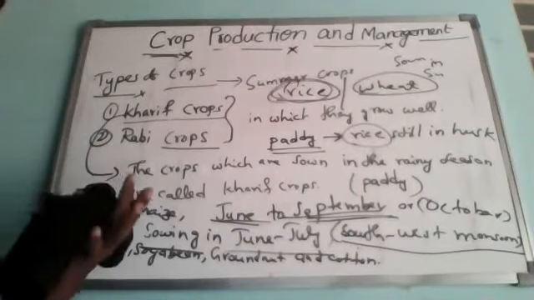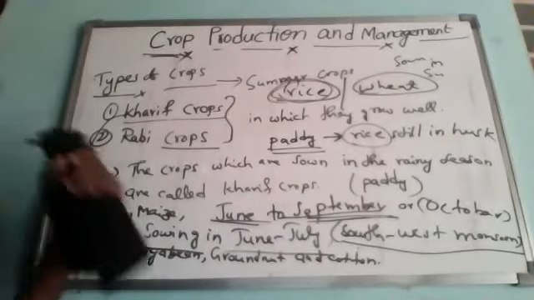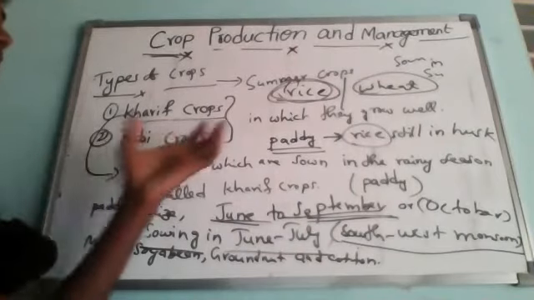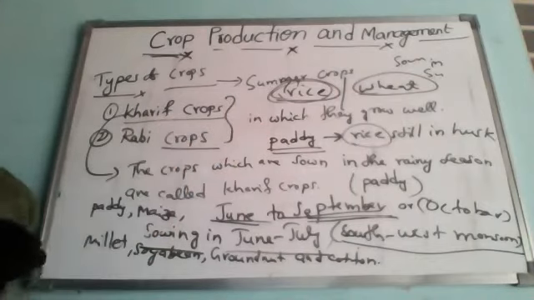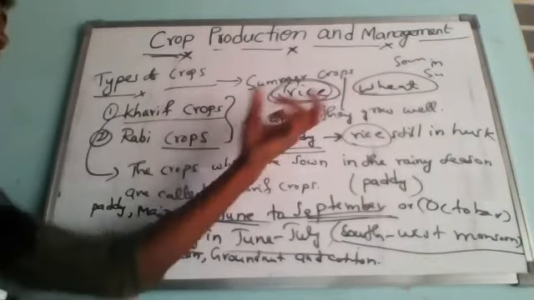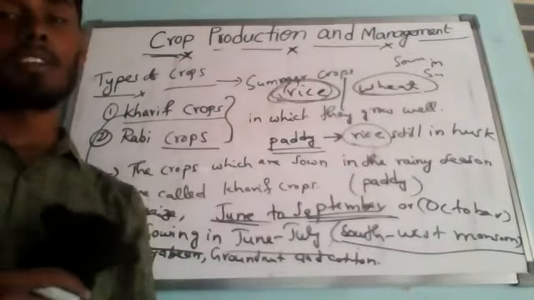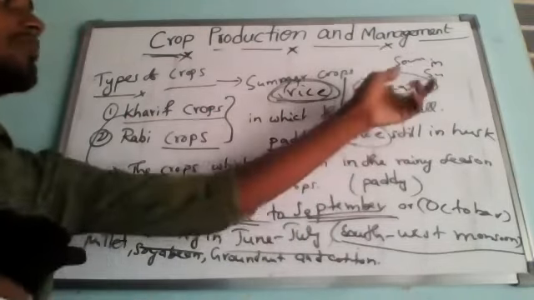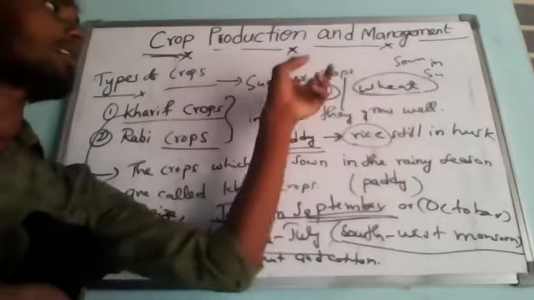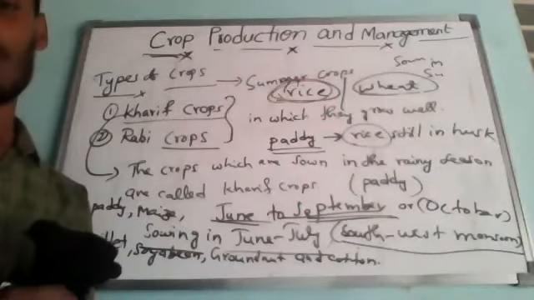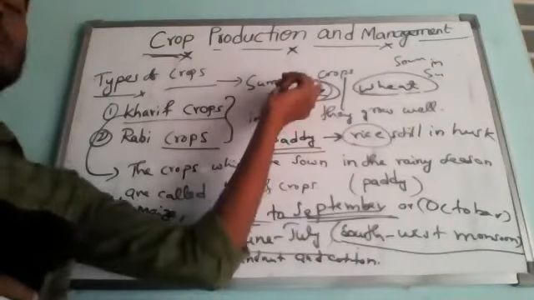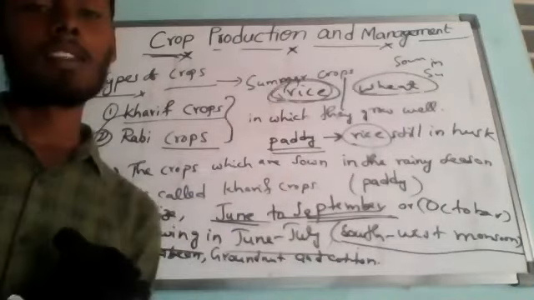It doesn't have that much stamina to grow in a lot of water, because a small amount of water is sufficient, which is available in winter season. So this we call a winter crop and this a summer crop, because one requires a lot of water, the other requires less.